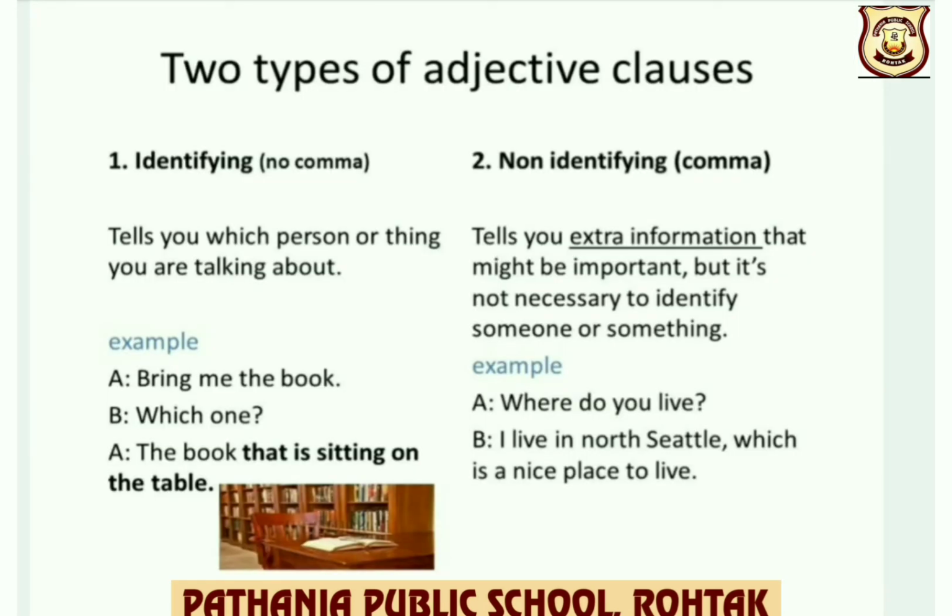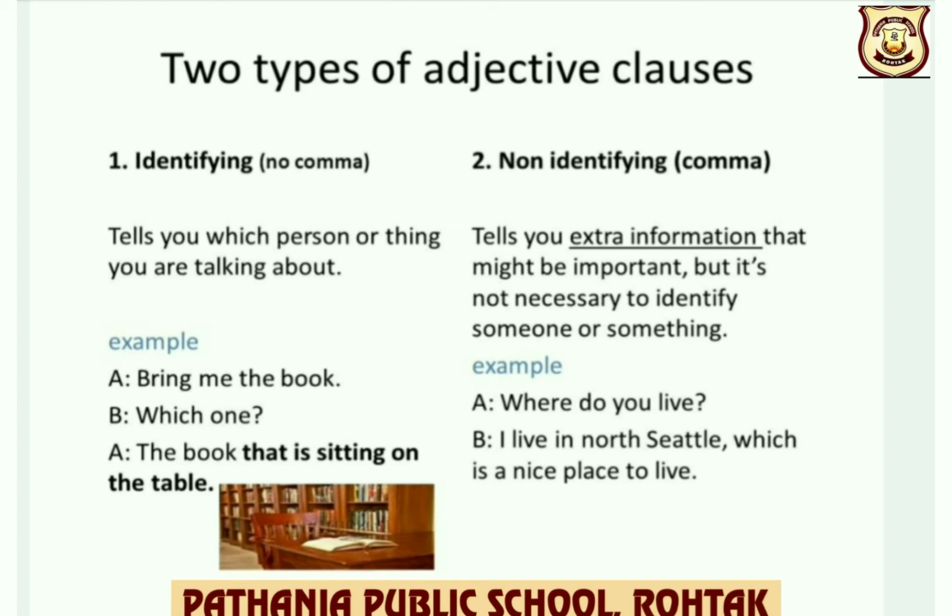Children, further adjective clauses are divided into two more types, that is identifying adjective clause and non-identifying adjective clause. First, let us understand the identifying adjective clause. Children, it tells you which person or thing you are talking about. That means it gives you necessary information. For example, bring me the book. Which one? The book that is sitting on the table.